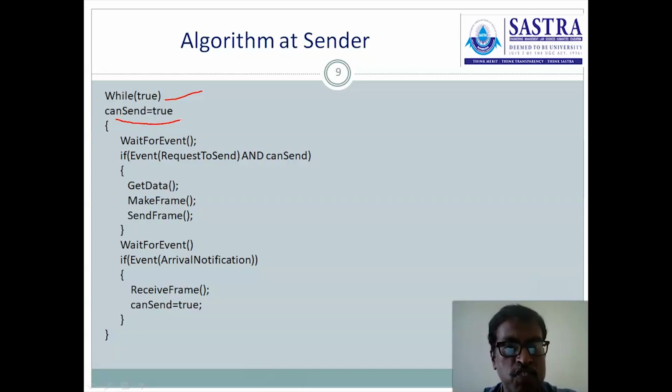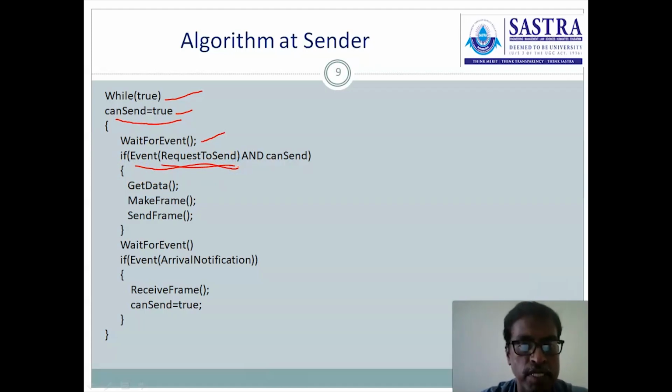In order to achieve this kind of operation in the stop and wait protocol, we set the can send variable to true. Whenever this variable is true, only then are we able to send data. And then next, the data link layer at the sender is waiting for the event. What is the event here at the sender? Request to send. The event name is request to send. It is issued by the network layer at the sender. We have to check whether any such event is received by the data link layer.